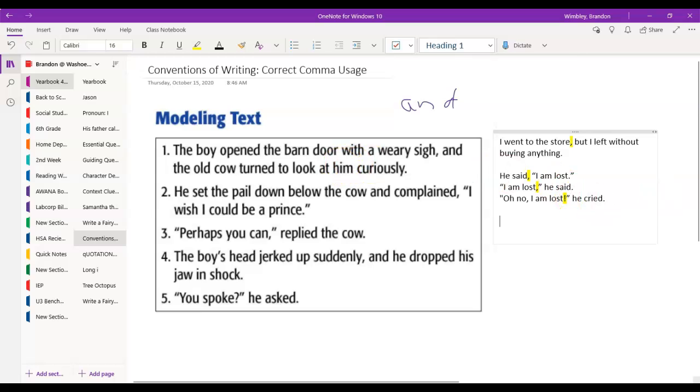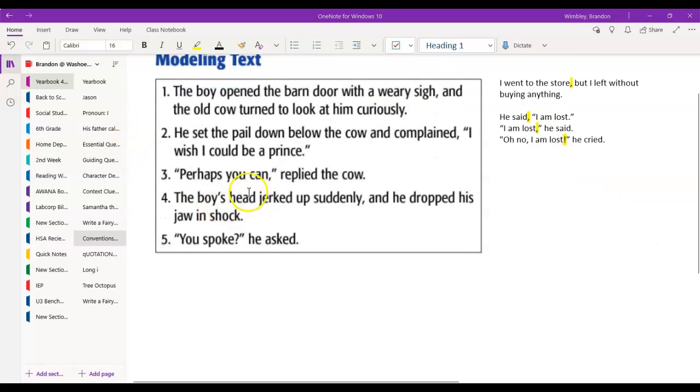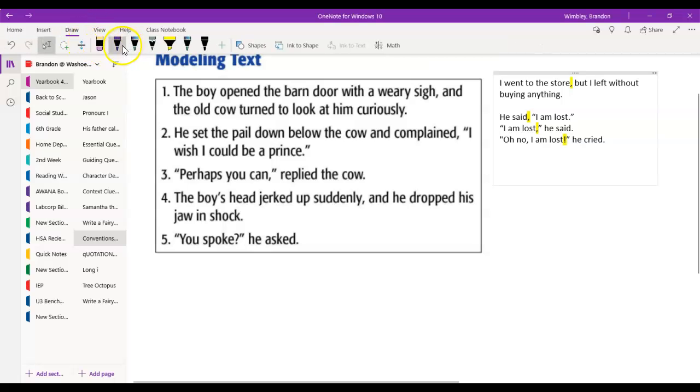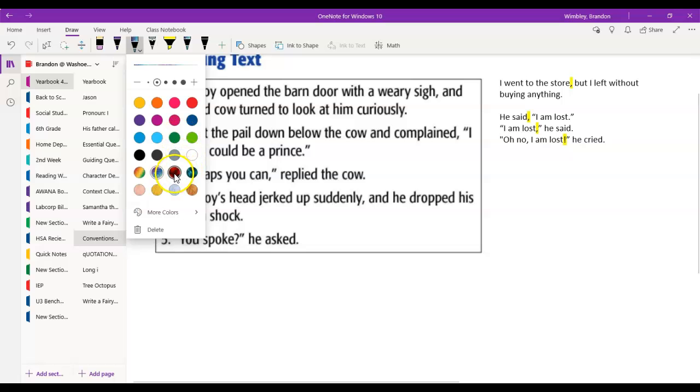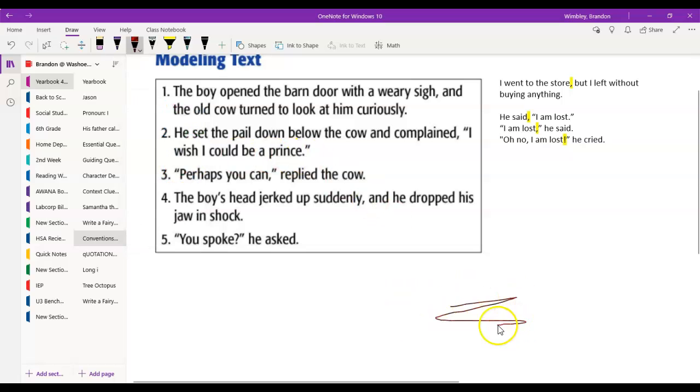So let's look at our text, these five examples we have right here. Number 1, I'm going to draw on this one with this nice red. I like that. The boy opened the barn door with a weary sigh, and the old cow turned to look at him curiously.